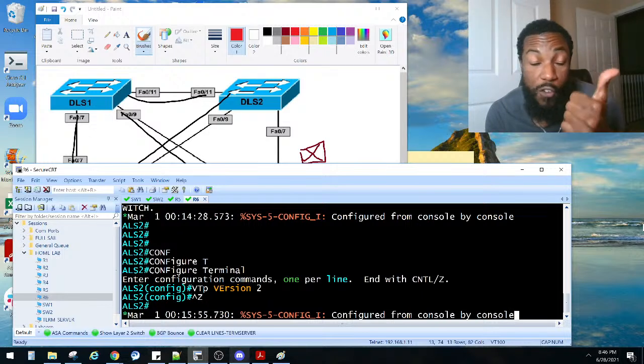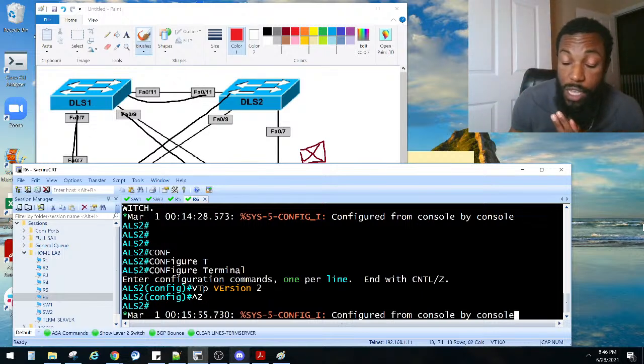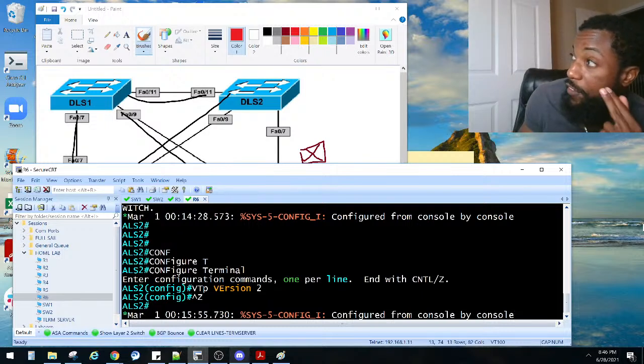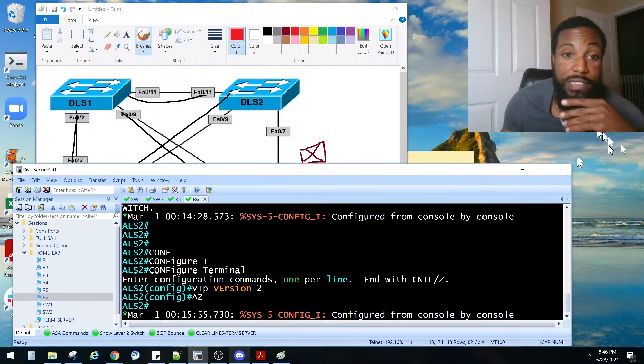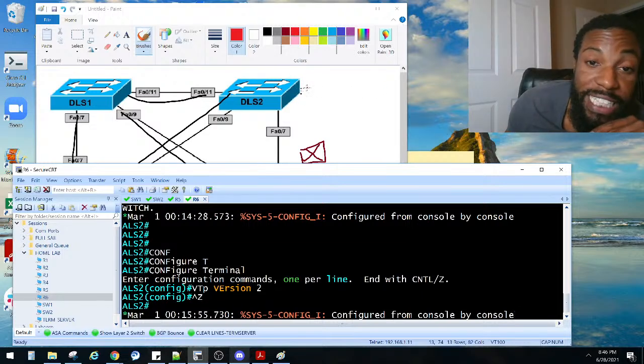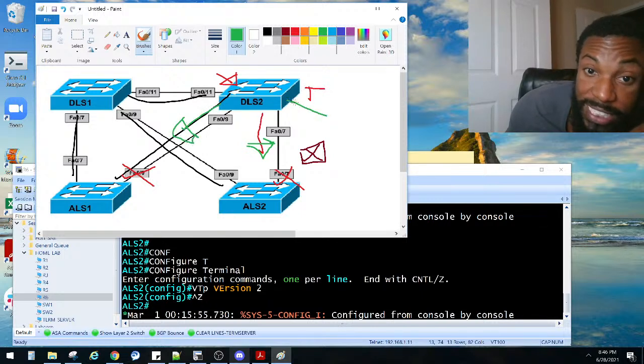The VTP server mode, which allows you to create, delete, and modify VLANs. You also have VTP transparent mode, which means all the VLANs that you create. Let's say, for example, this guy is in transparent mode, right? All the VLANs you create within him will be contained within him. He will not pass them on to anybody else. So he will not pass them on to this guy. He won't pass it on to this guy. He's going to keep all the VLANs to himself because he's selfish that way.